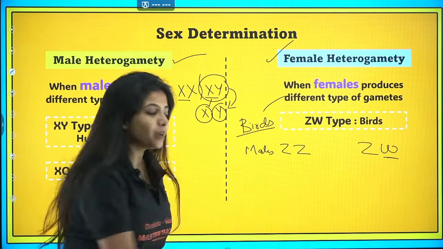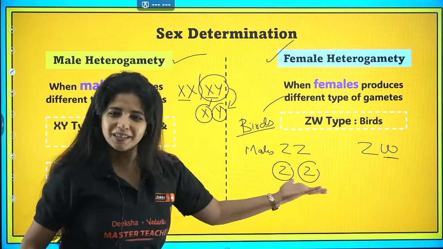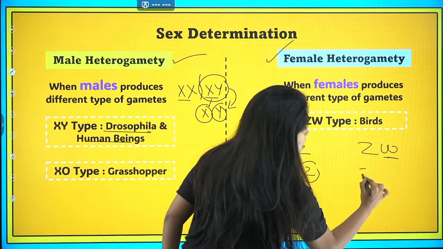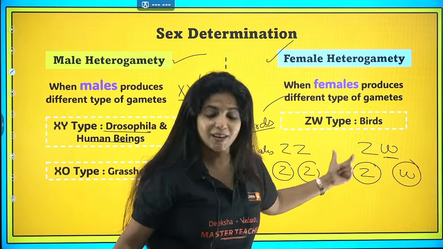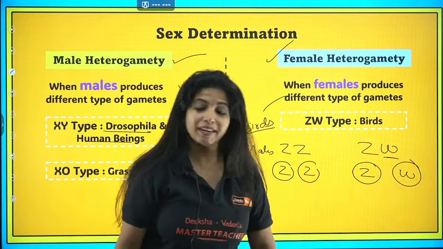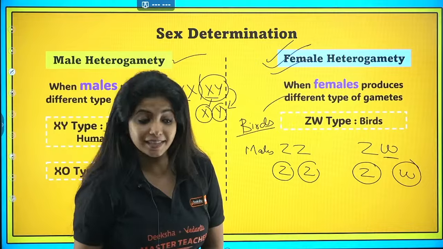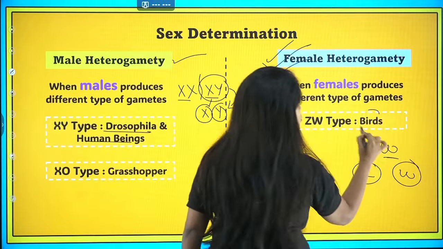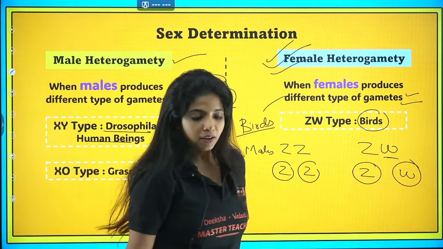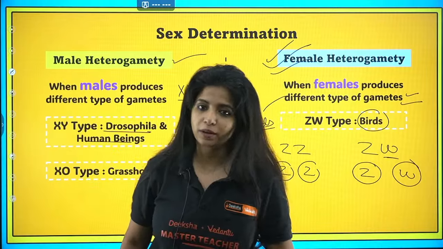Now when you form the gametes, the males are going to produce only one type of gametes. All of them contain Z only. But the female contains either Z or W in their gametes. Which is why this is an example of what? Female heterogamety. What is an example? Birds. Birds are the example for female heterogamety. Do not forget it. Super important question. In PU2 and KCET, both these examinations, it is super important.